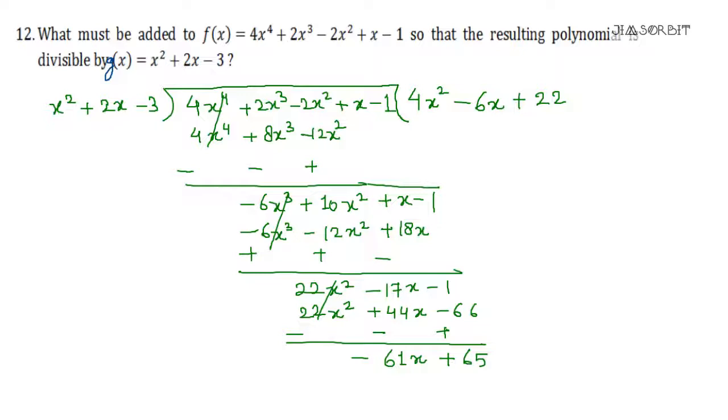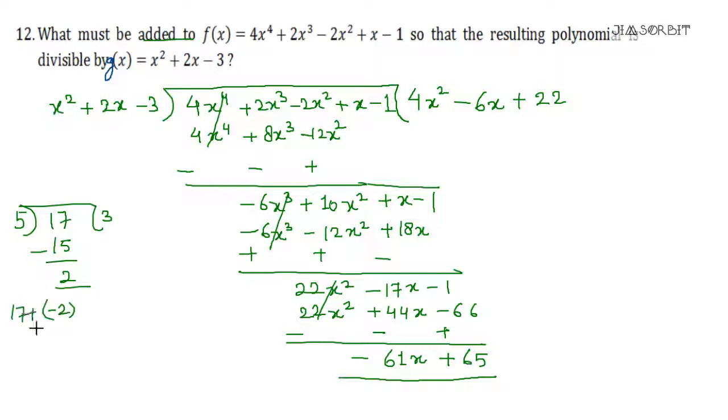Okay, so we have got this, and now we have been told that we have to add it. Now we cannot add this. Remainder is always subtracted, and then only you will get the completely divisible number. It's like if I'm dividing 17 by 5, 5 3s are 15, remainder 2. If I subtract 2, I should get 15, and hence it is completely divisible. But if they are asking to add it, you can say I am adding minus 2 to 17. It's the same, we will get 15.